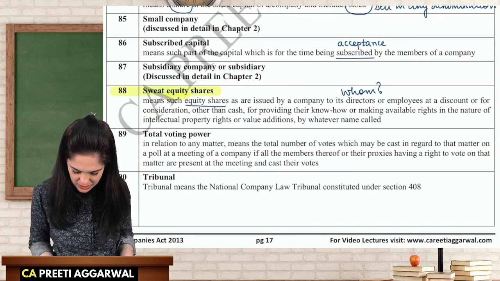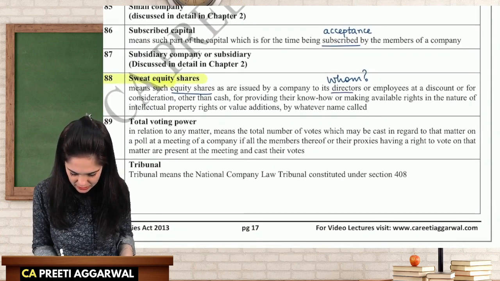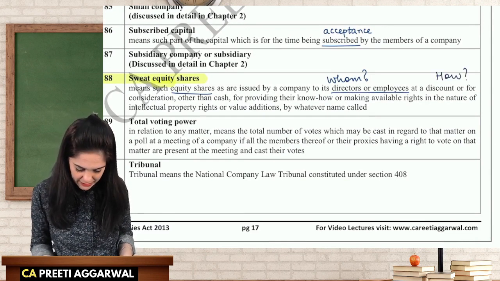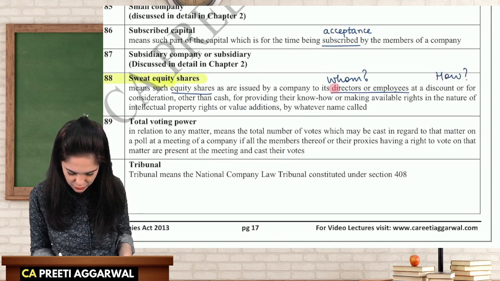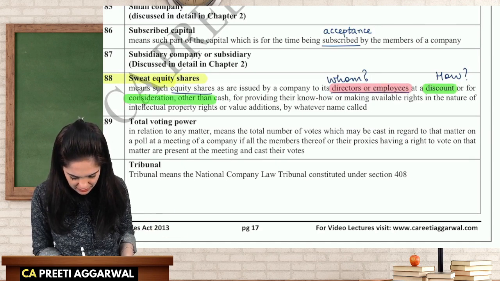To directors or employees. Okay, to directors or employees. How are they issued? Either at a discount. Let me highlight this. They are issued to directors or employees. How are they issued? Either at discount or for consideration other than cash.